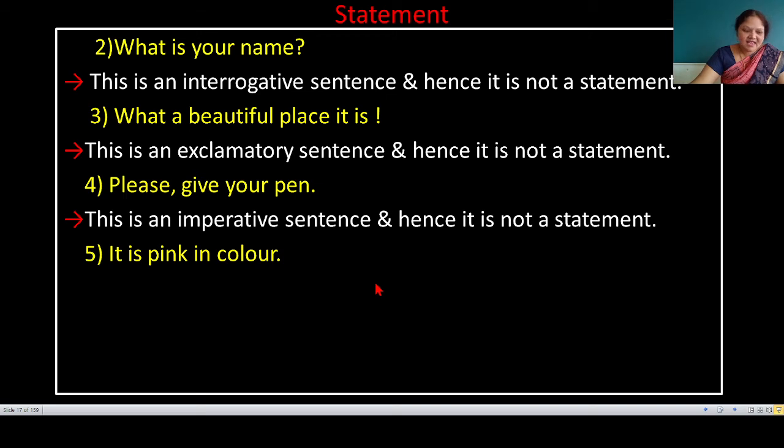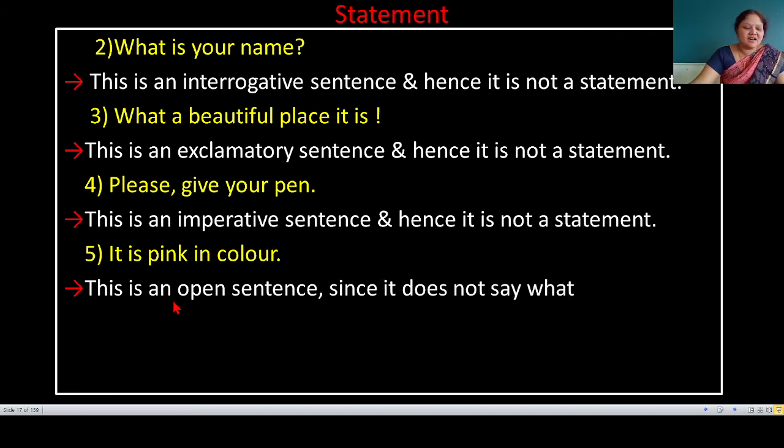You will say, this is an assertive type sentence. But what is pink in color? This is a confusing sentence. This sentence is not an assertive type sentence. This is an open sentence. Since it does not say what is pink in color, hence it is not a statement.